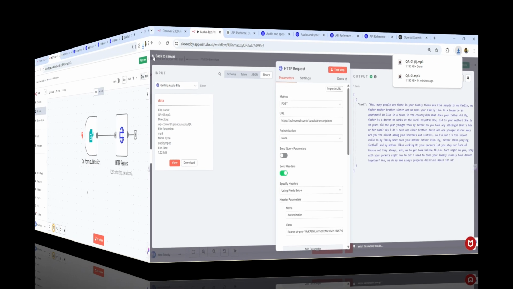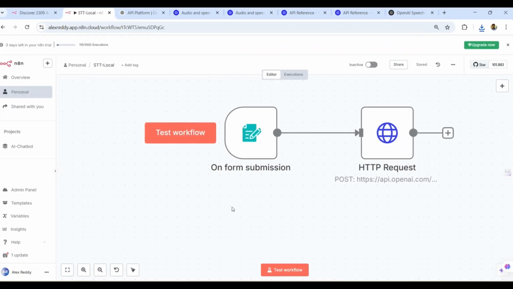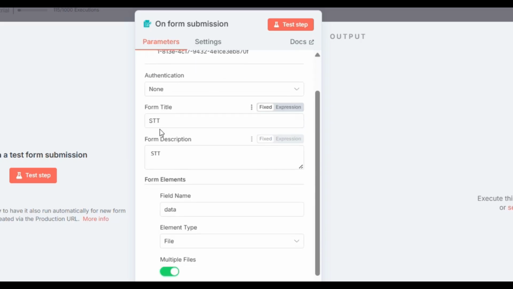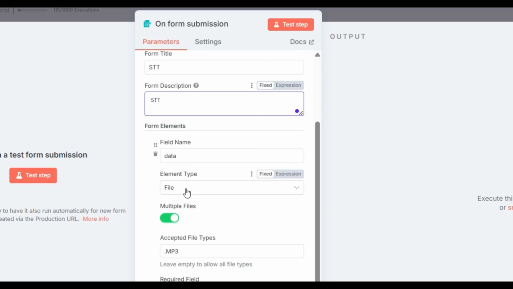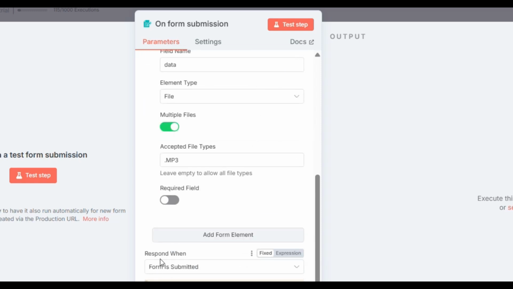Now, let us move to the next one. This is one more use case we are doing, that is on form submission. It will collect the audio file from your local computer and hand over the audio to the speech to text node. If you click on form submission, the authentication is none, form title is speech to text, form description is speech to text, field name is data, element type is file, and multiple files, accepted file types .mp3. These are the things we have specified.